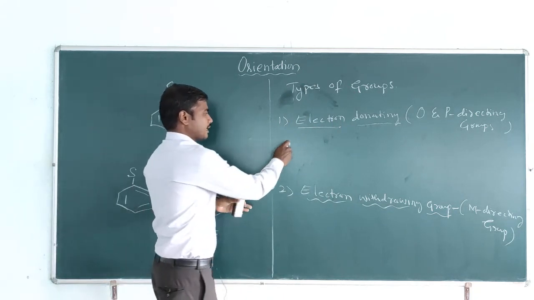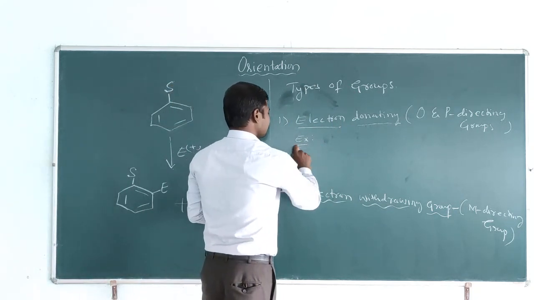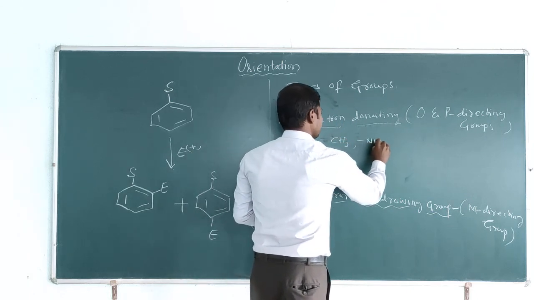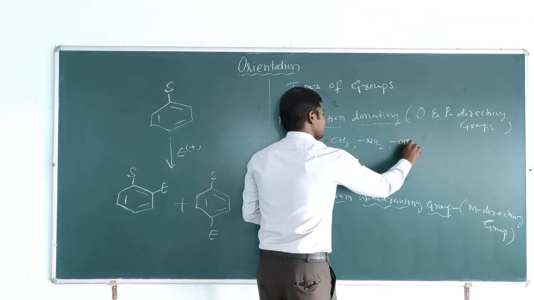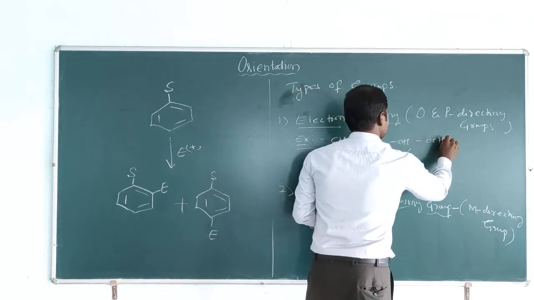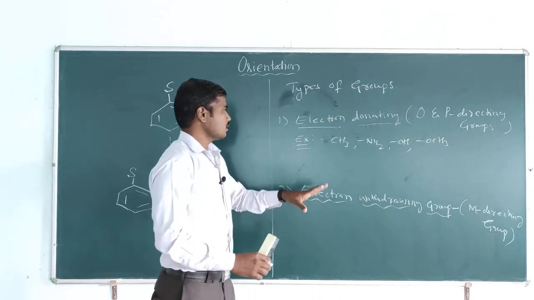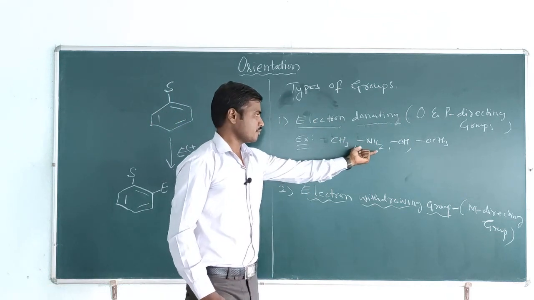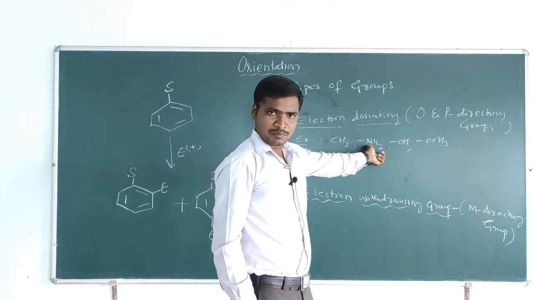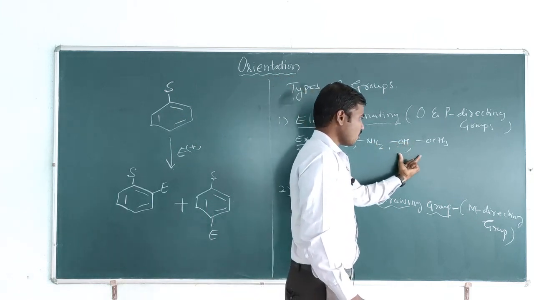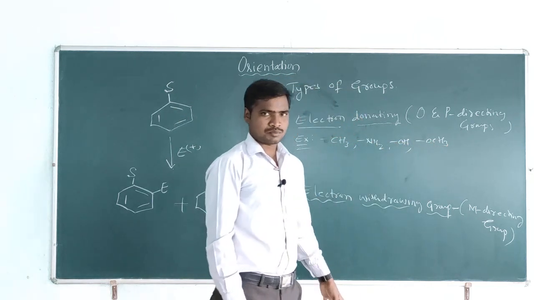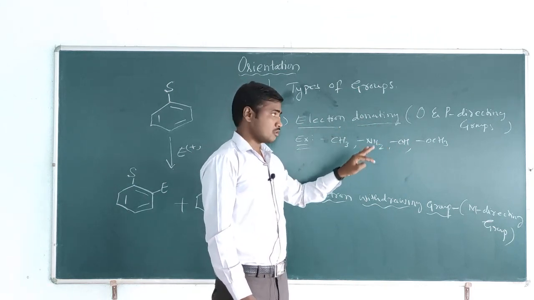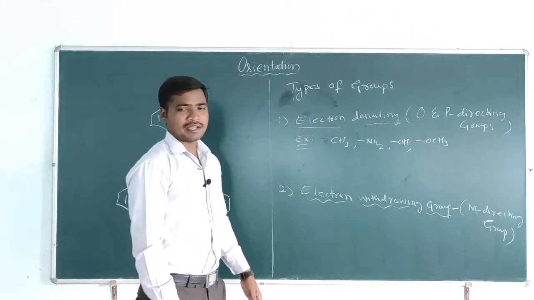Examples are CH3, NH2, OH, OCH3: the methyl group, amine group, hydroxy group or methoxy group.